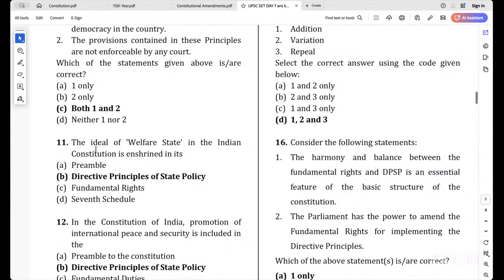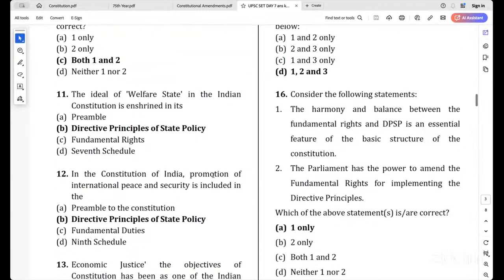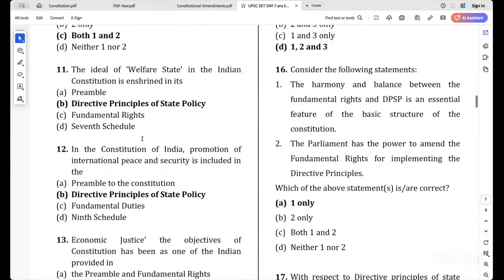Next, the 11th one. The ideal of welfare state in the Indian Constitution is enshrined in its sixth question. And sorry, the seventh question was also the same thing. Because these two questions are previous year questions, there are also chances of getting repetition. Okay. Next, 12th one. In the Constitution of India, promotion of international peace and security is included in the where it is given.